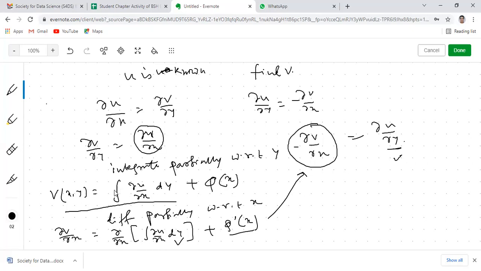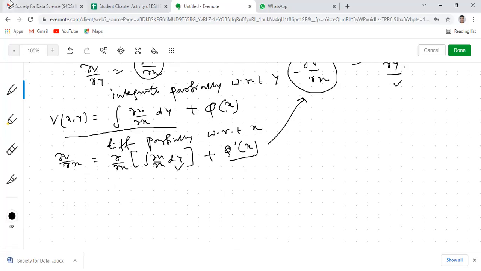Okay, so let me discuss one problem, then I guess it will be clear. Have you understood this method?